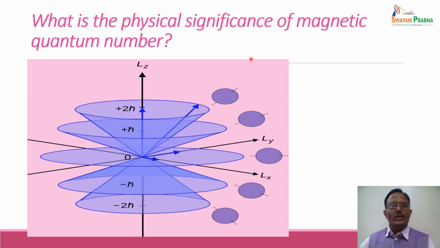So when we say that the magnetic quantum number is 0, it means that it has no effect of the applied magnetic field. If we say that the magnetic quantum number is plus 1, it means that it is aligning in the direction of the magnetic field with an orbital angular momentum of h cross. Similarly, if it is plus 2, then it is having an orbital angular momentum of twice h cross, and so on.